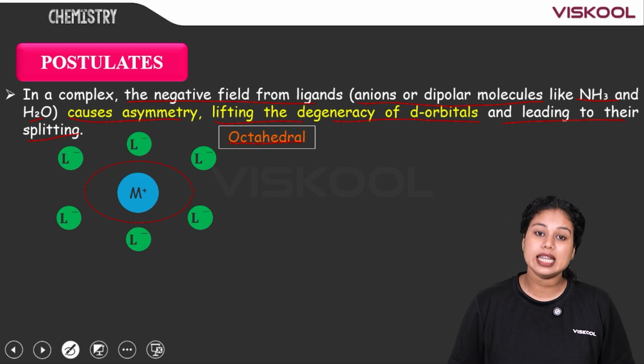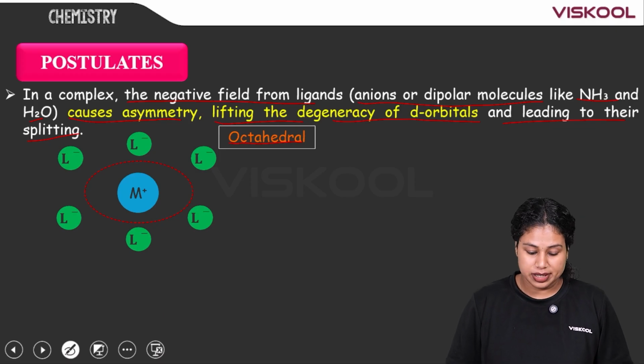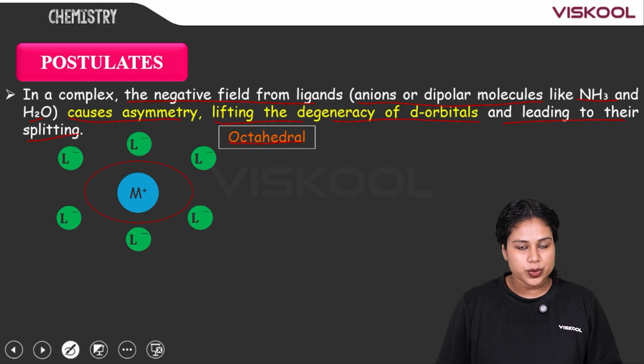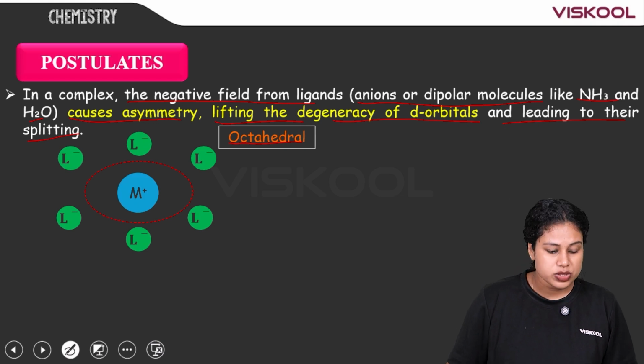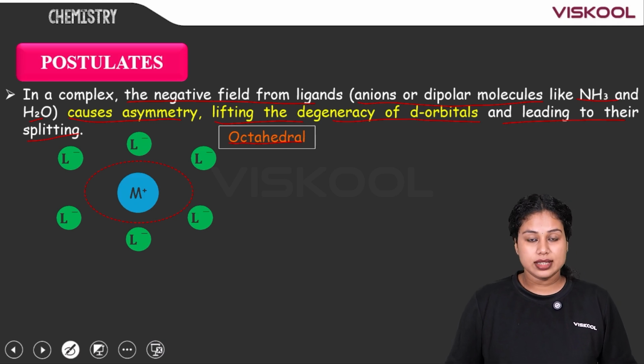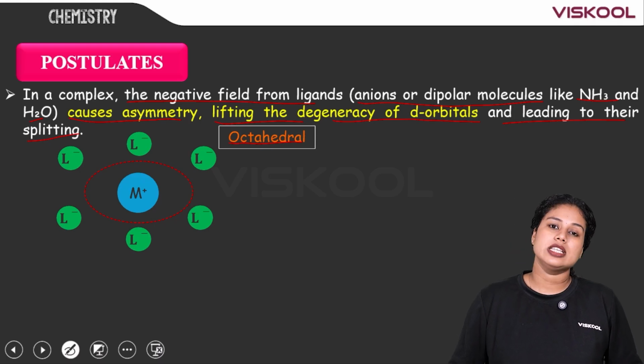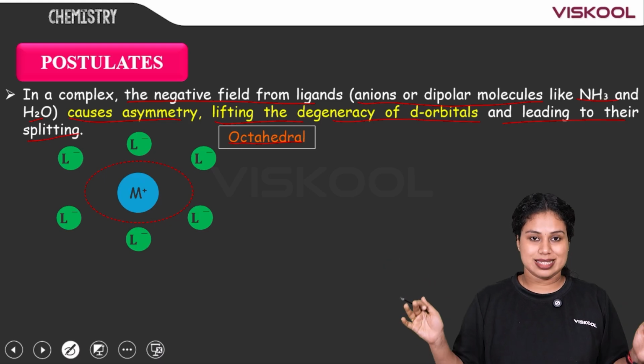Now, read it once again. In a complex, the negative field from ligands, that is anions or dipolar molecules like ammonia and water, causes asymmetry, lifting the degeneracy of d orbitals and leading to their splitting. As a result, what happens if the ligands are approaching asymmetrically?